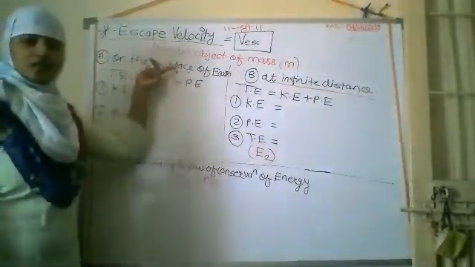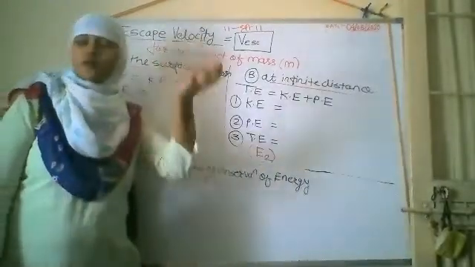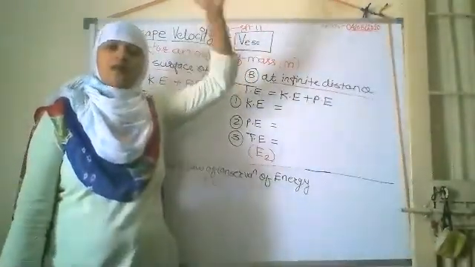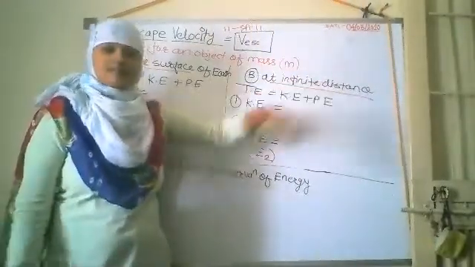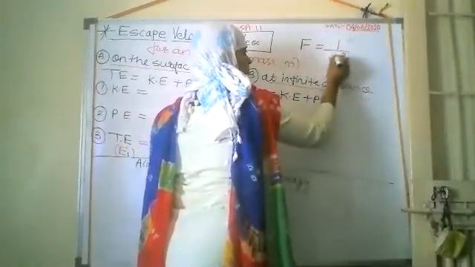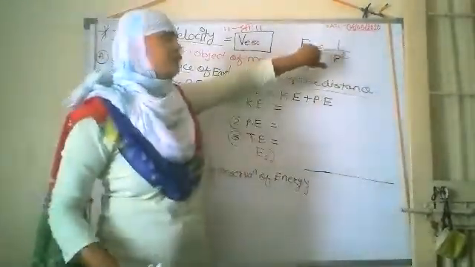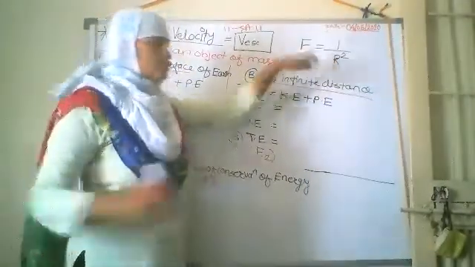We have to check the energy of that object on the earth surface, and after giving the escape velocity, the initial velocity, whatever distance it will be carried out, whatever height it will reach, what is the energy at that particular height, meaning at infinite distance. Because we know that this force F is inversely proportional to r square. That means when will this force become zero? When we reach infinite distance.